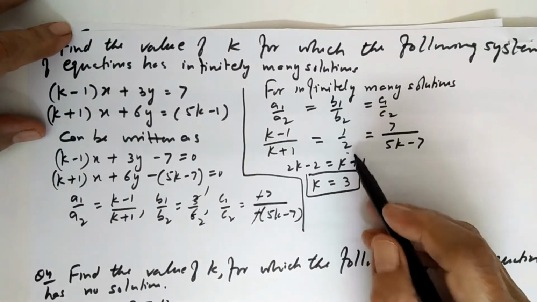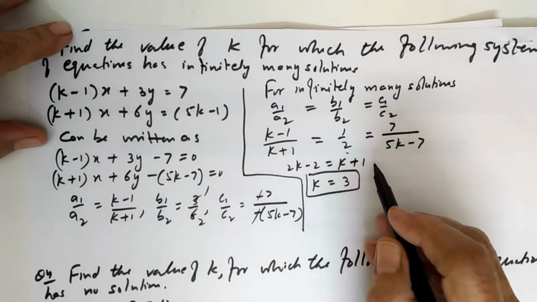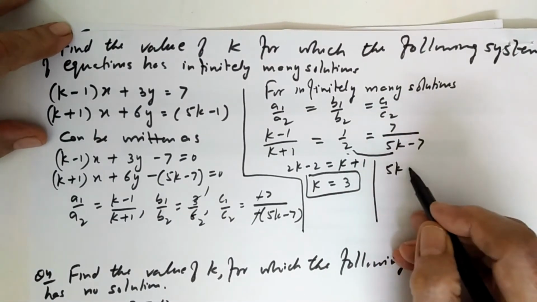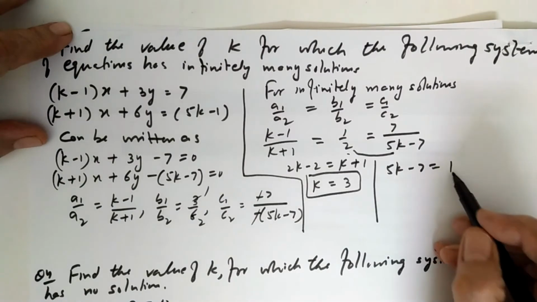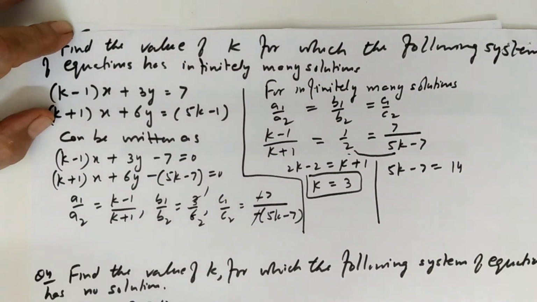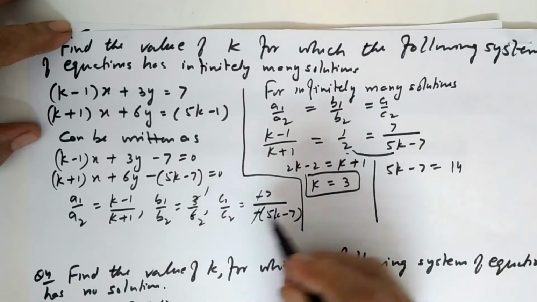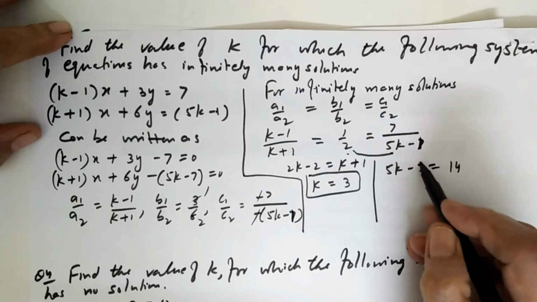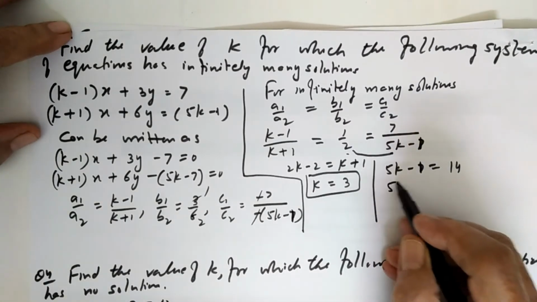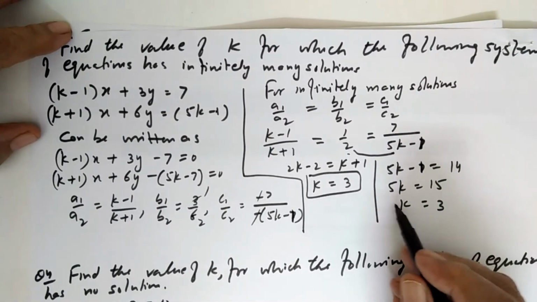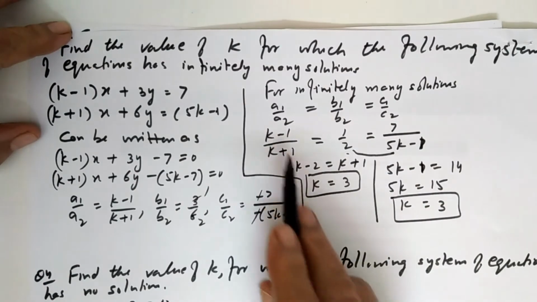Now we will take b1 upon b2 and c1 upon c2. यहाँ से हमारे पास आ जाएगा, again cross multiply, 5k minus 7 is equal to 40. This was 7. 5, this was 5k minus 1 बेटा, यहाँ ये this is minus 1, दिखने में थोड़ा weird. Now minus 1 will go to the other side. 5k is equal to 15, k is equal to 3. The value of k is satisfying both the sides.